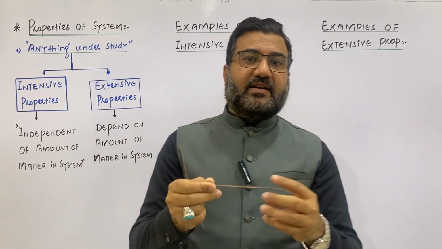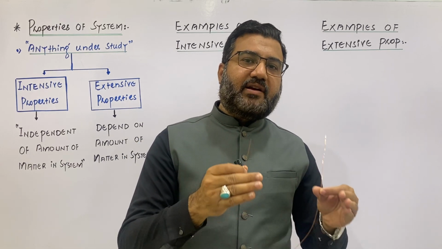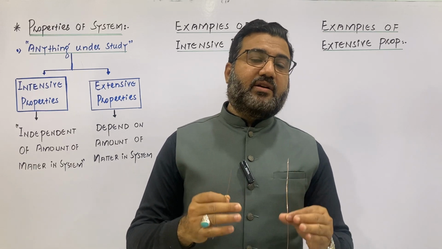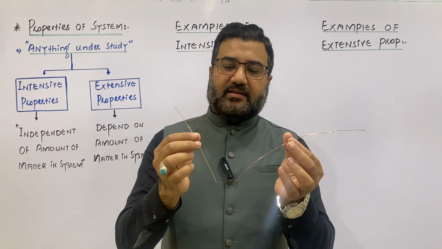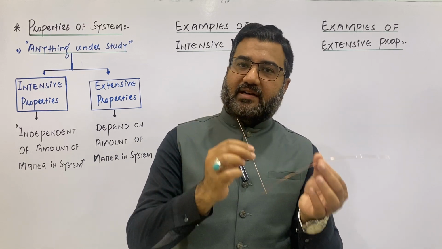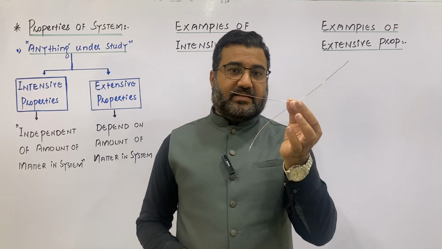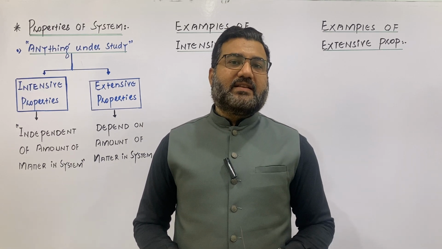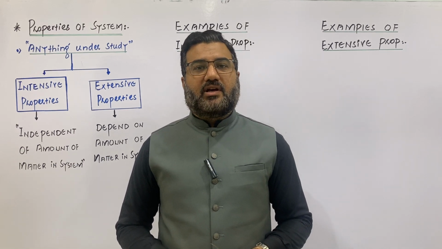It means that the length of the wire is dependent on the size of the system, which is dependent on the amount of matter in the system. So length depends upon the amount of matter. That will be the extensive property of this system, this wire. So length is an example of an extensive quantity or extensive property, as it depends on the amount of matter in the system.